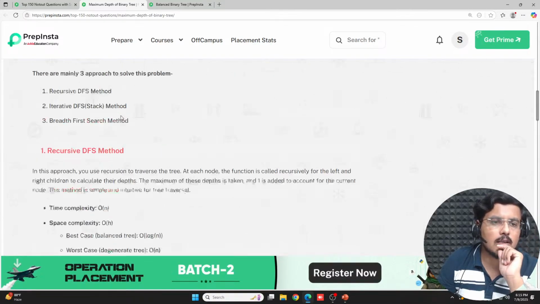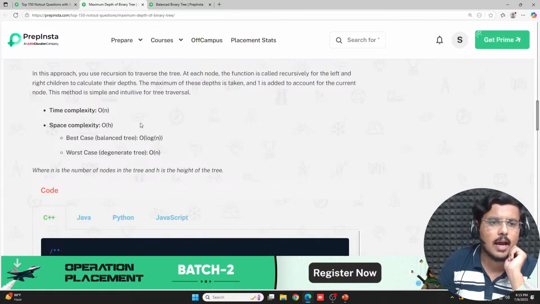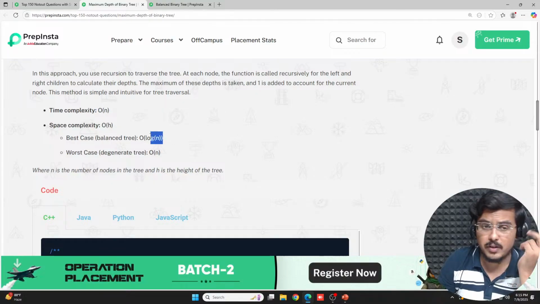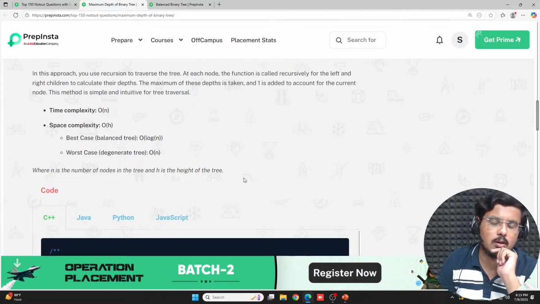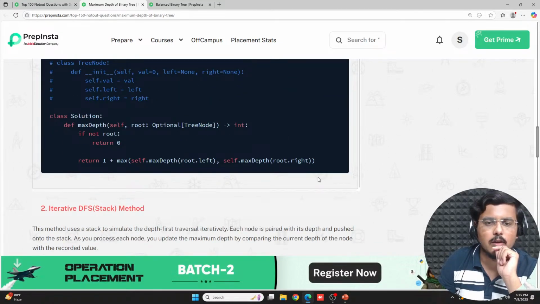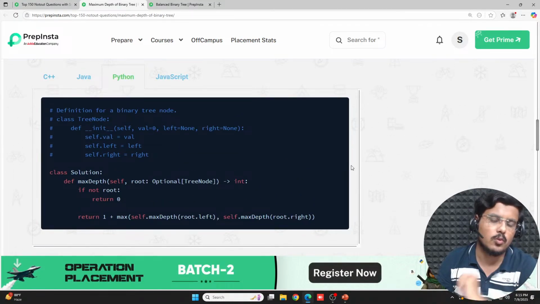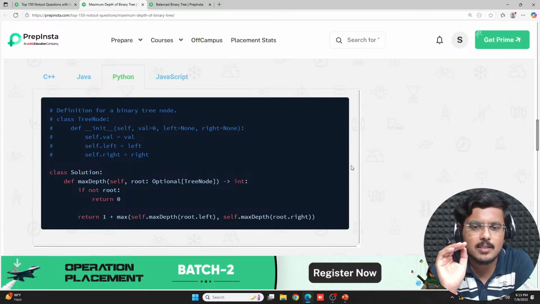I'll use the recursive DFS method, depth first search using recursion, and the time complexity is generally order of n. In the best case, if it is a balanced tree, you have order of log n. In the worst case, which is a skewed tree, where all the nodes are arranged on one side only, you'll have order of n. So let's understand the correct value of it. Now I'm going to define a max depth function.